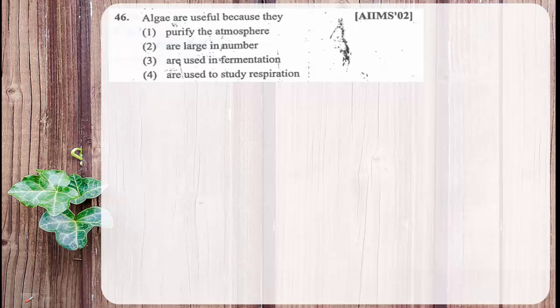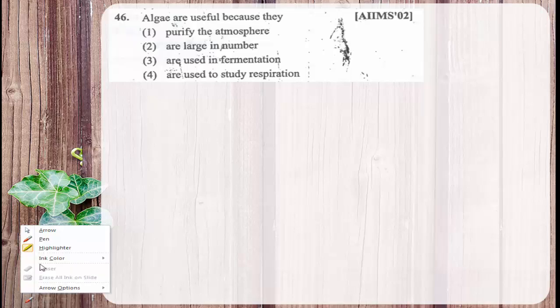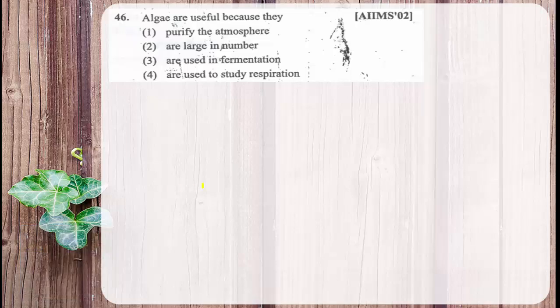If I say that because of algae only the life forms started existing and originated on the earth, it might not be wrong, because when the temperature of the earth started reducing, or when it cooled down, the algae developed in large quantity in the aquatic environment, and their photosynthesis is oxygenic. That means oxygen is liberated during algal photosynthesis.